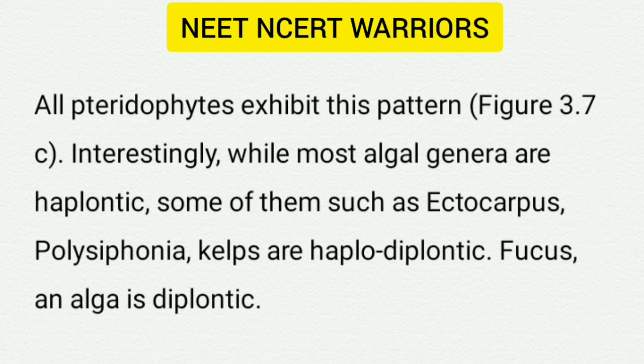Interestingly, while most algal genera are haplontic, some of them such as Ectocarpus, Polysiphonia, and kelps are haplodiplontic. Fucus, an alga, is diplontic.